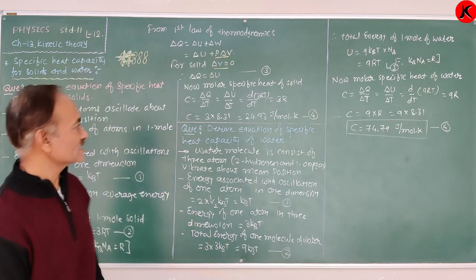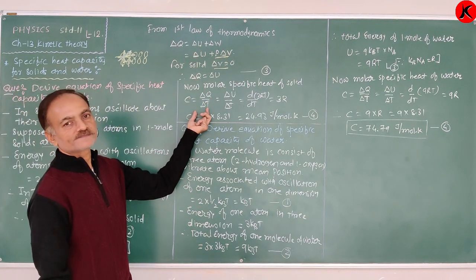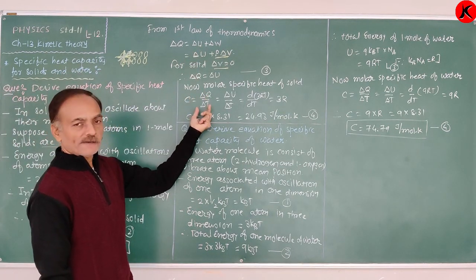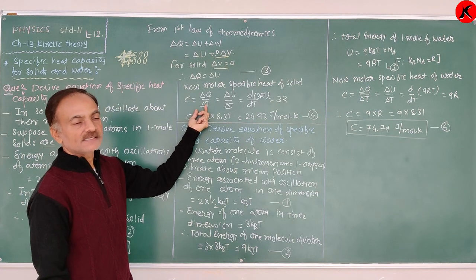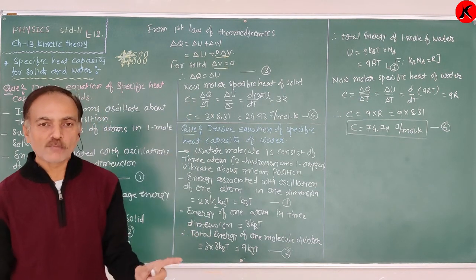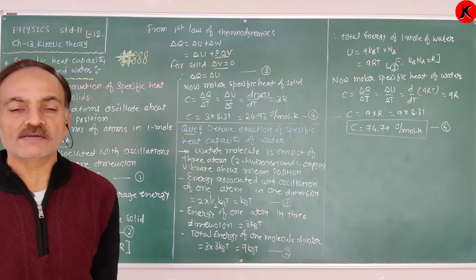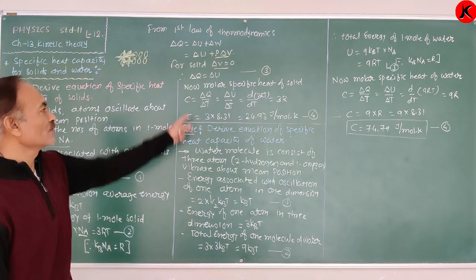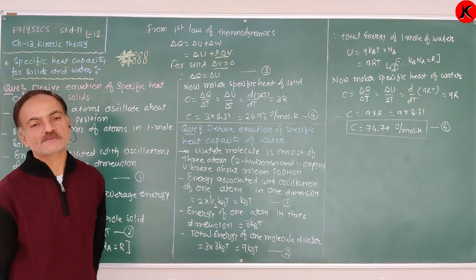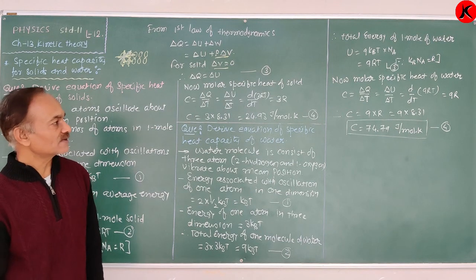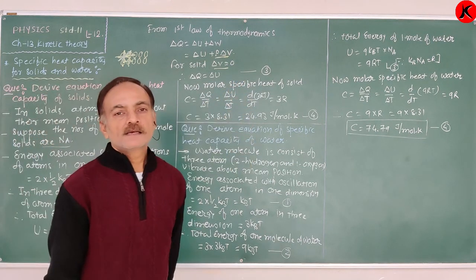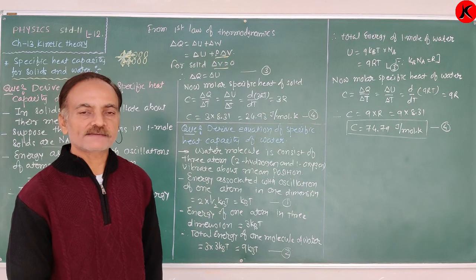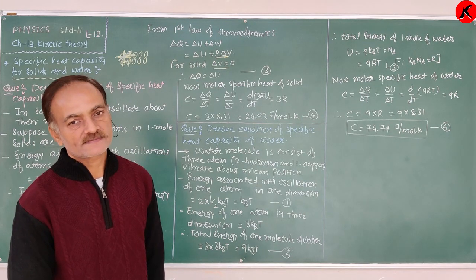Again, I repeat the definition of molar specific heat. The amount of heat required to change the temperature of 1 mole of solid by 1 Kelvin or 1 degree centigrade is known as the molar specific heat of solid. We discussed this definition of specific heat in chapter 13, thermodynamics.